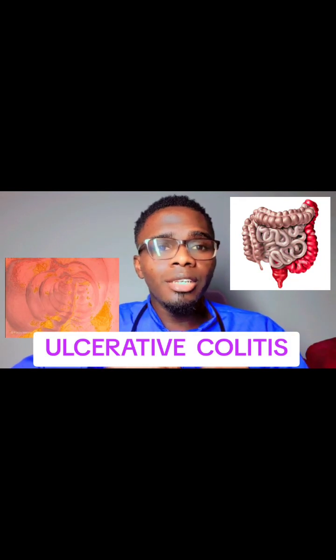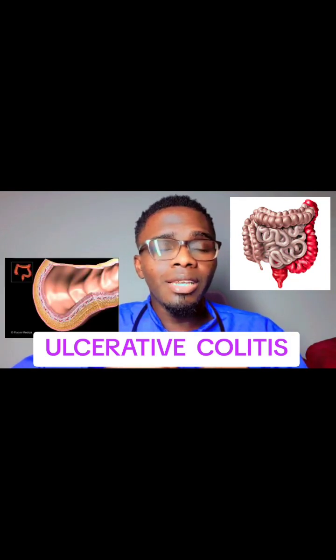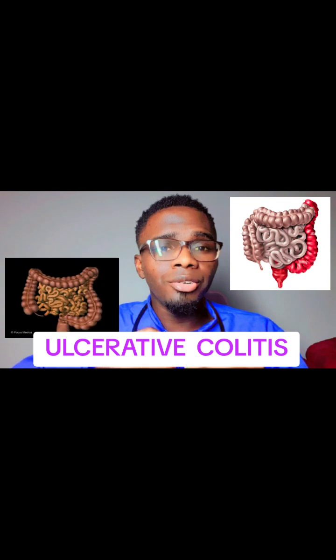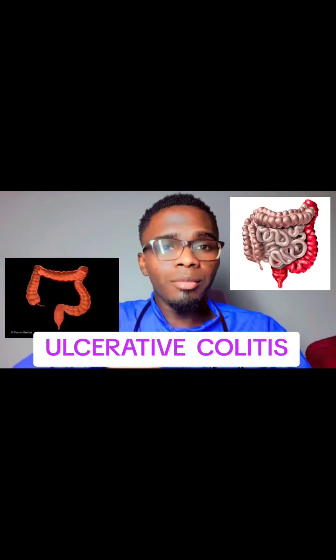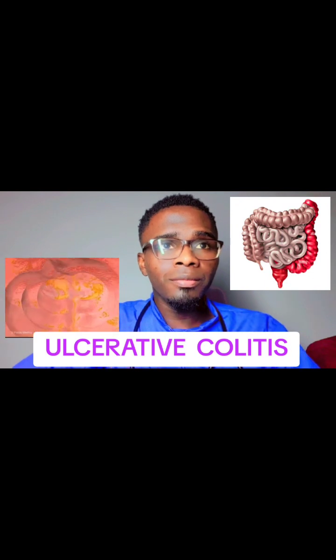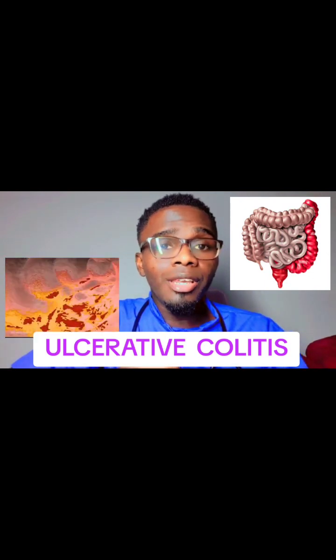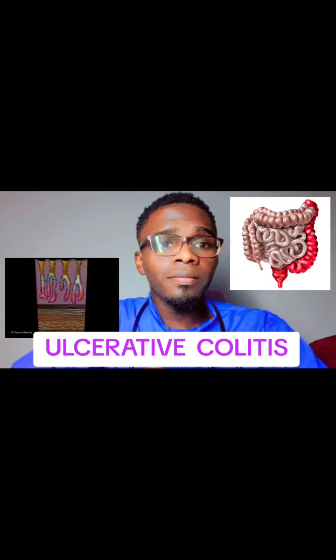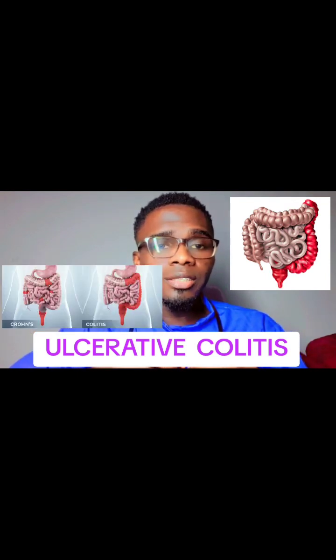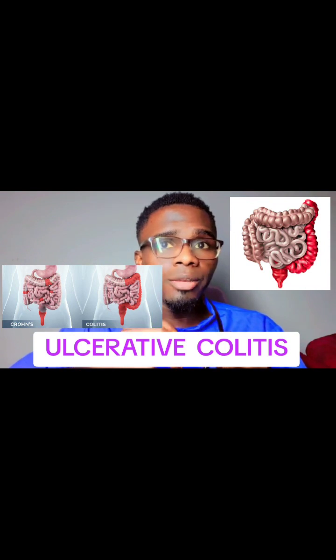Ulcerative colitis is an inflammatory disease in which the inner lining of the large intestines and the rectum become inflamed. So it's mainly characterized by diarrhea, abdominal pain, and blood in stool. This disease may vary in how much of the colon is affected and in severity as well. The difference between ulcerative colitis and Crohn's disease is that the inflammation only occurs in the inner lining of the bowel in ulcerative colitis, while the inflammation can affect all layers of the bowel in Crohn's disease.